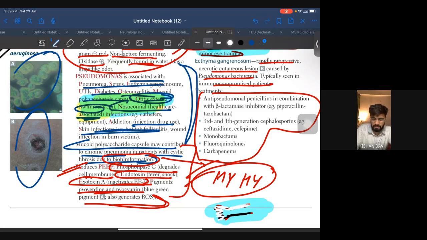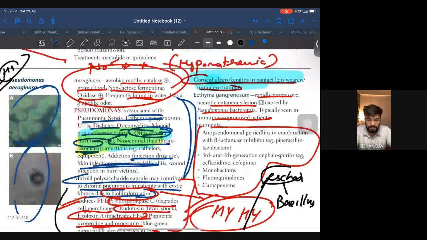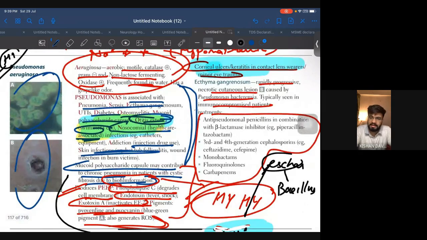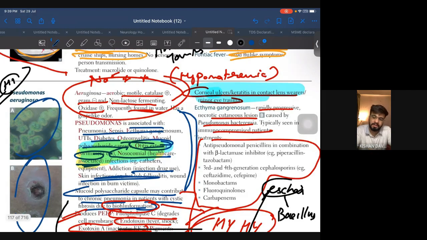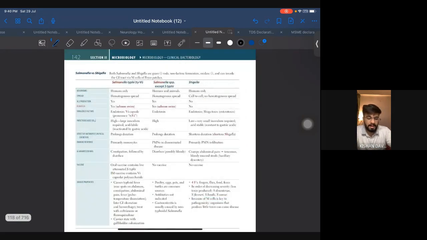If these are your hands, okay, and on that you find black spots, not HR. Okay, if in the question they mention HR, then it is going to be Bacillus. If they don't mention HR, then you can go for Pseudomonas aeruginosa. Okay, see each and every line is a question here in UWorld. And even in NBME, so many questions have been asked. And as I told you in the introduction, you have to focus on that algorithm only. All right, let's move ahead.